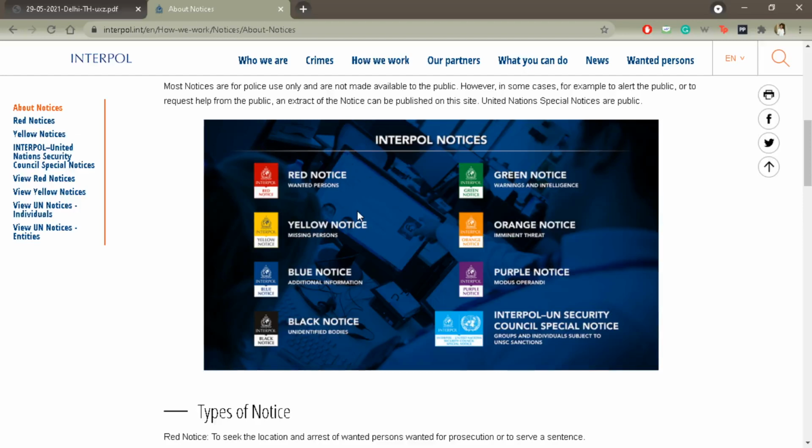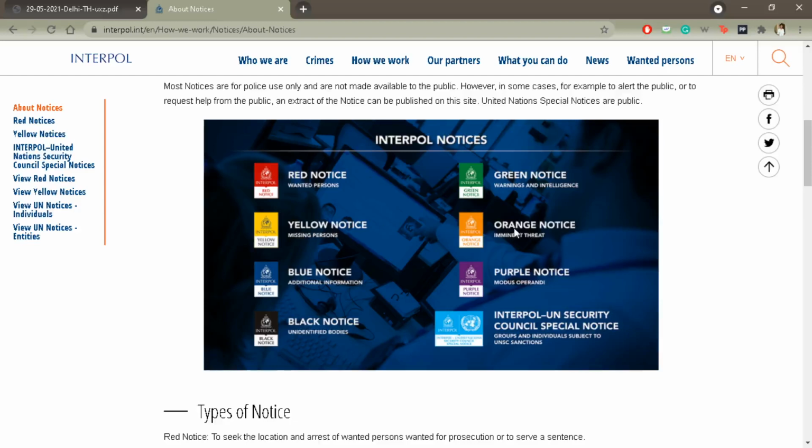All right. Then the second is the green notice, for warning and intelligence. Yellow notice is for missing people. So Mehul Choksi was in Antigua and went missing from there. That's why a yellow notice was issued, saying that this is a person who is missing, and someone should report wherever he is found.